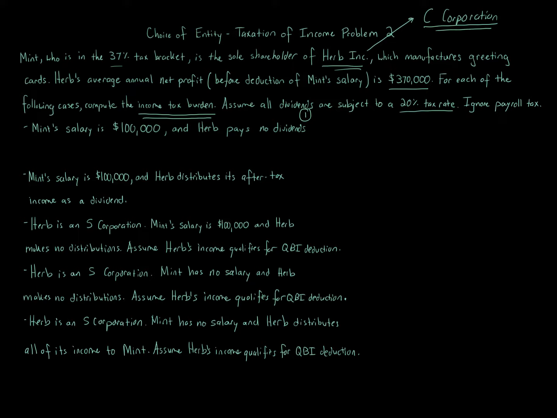So now we're a C corporation, double taxation, right? Cue the evil empire music. So in this situation, $370,000 in profit before the reduction for salary, $100,000 of salary, and Herb pays no dividends, okay? First thing we want to do is the first level of tax, which is the corporate level. So we want to take the $370,000, which is before the salary. We want to subtract away the $100,000 salary because that is deductible as a salary. Now, nothing here tells us it's not a reasonable amount, so we do assume it's reasonable. So there, we're going to get $270,000 of taxable income for the corporation.